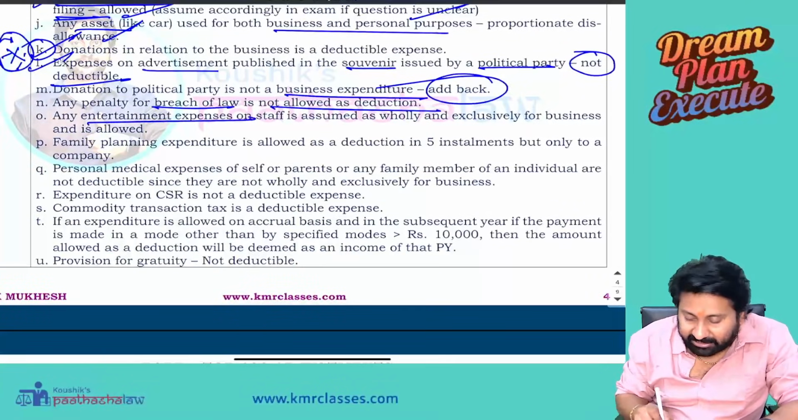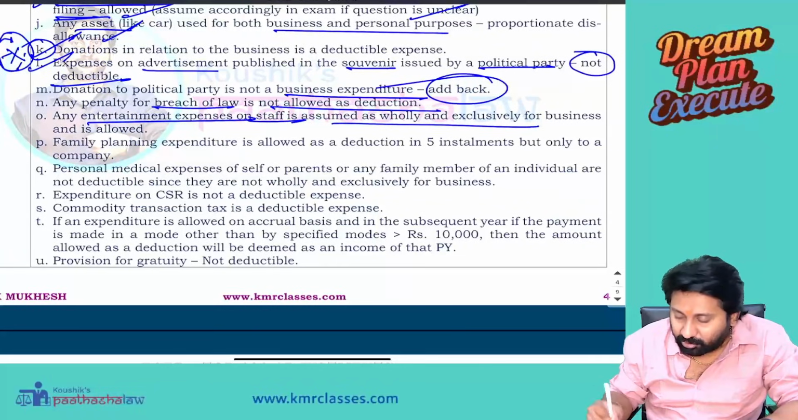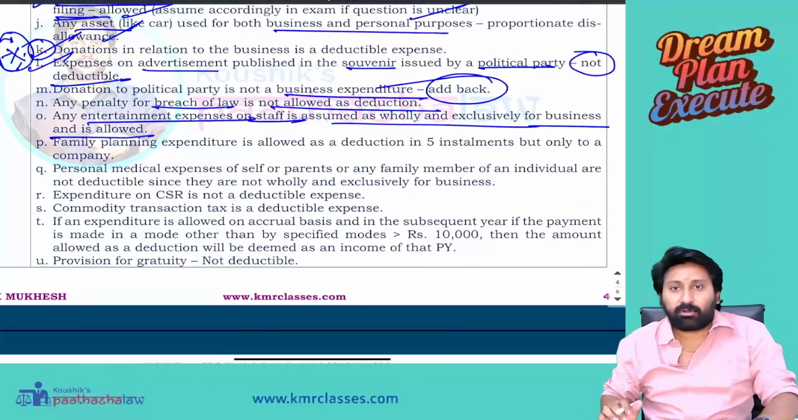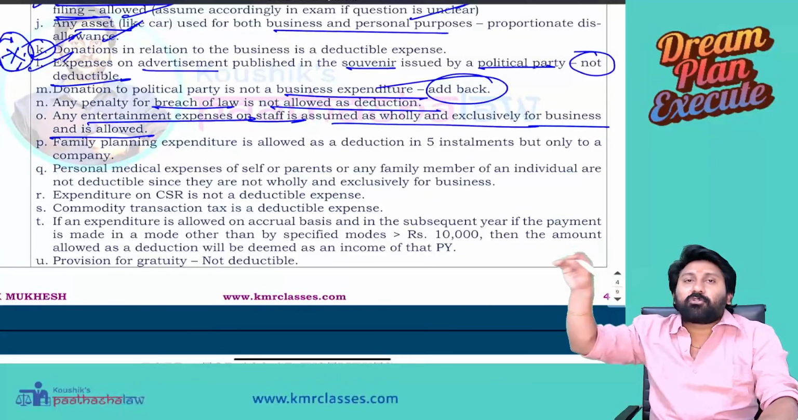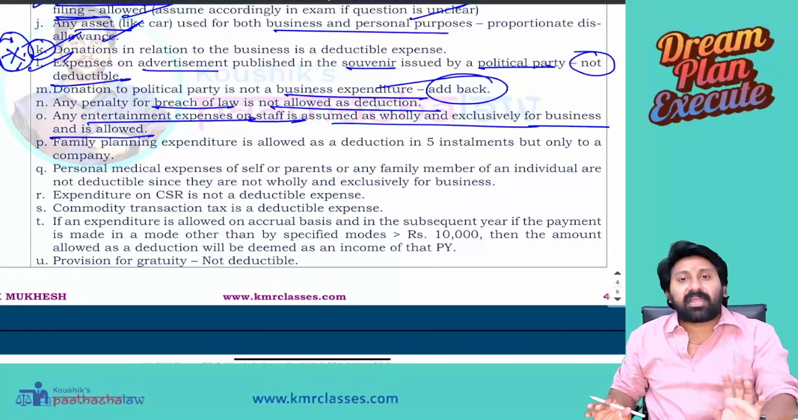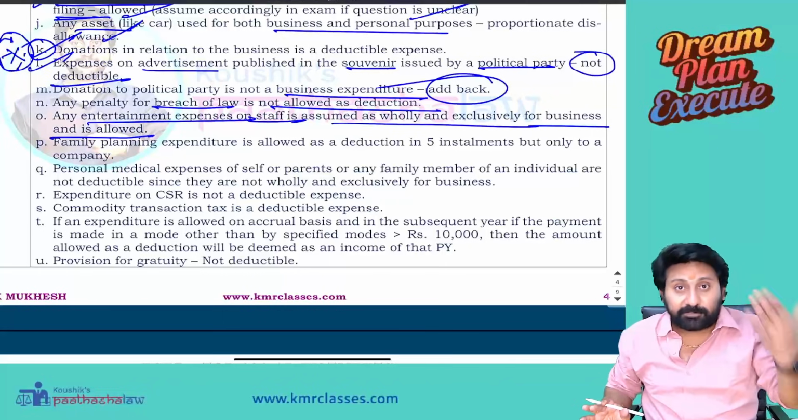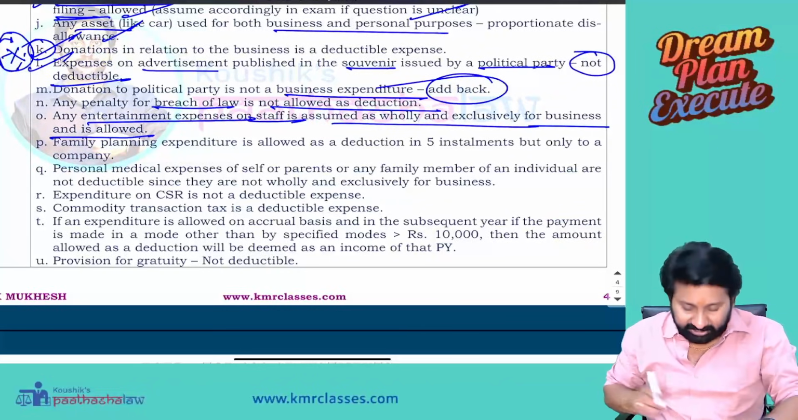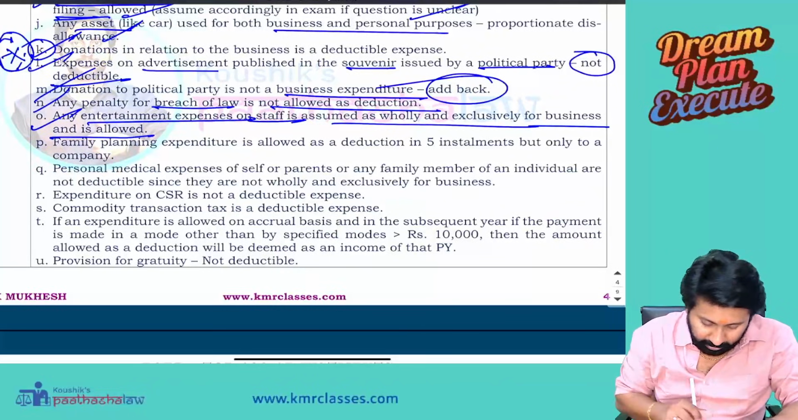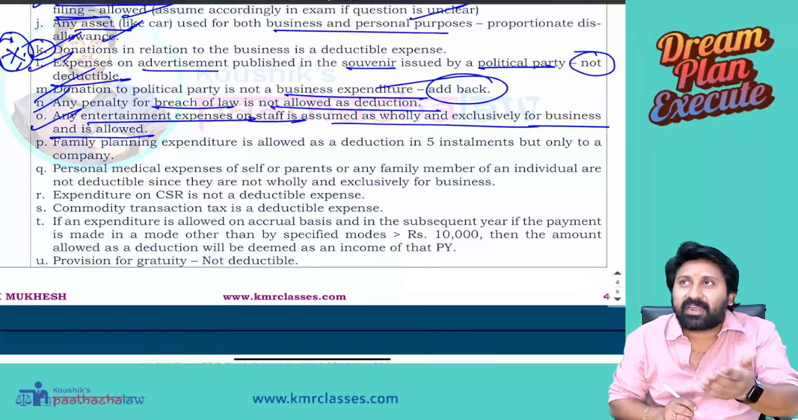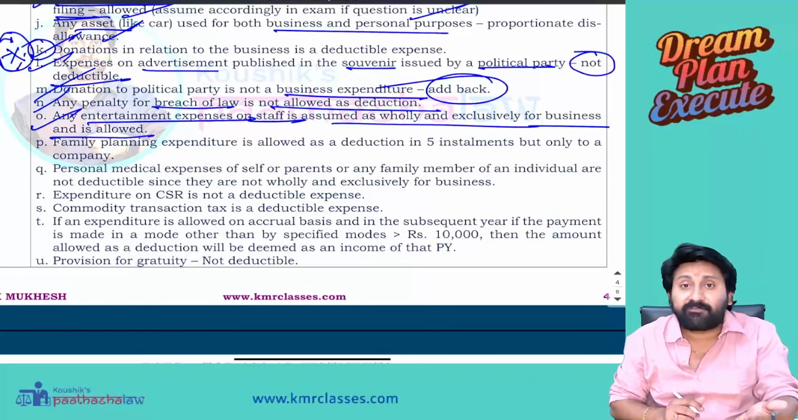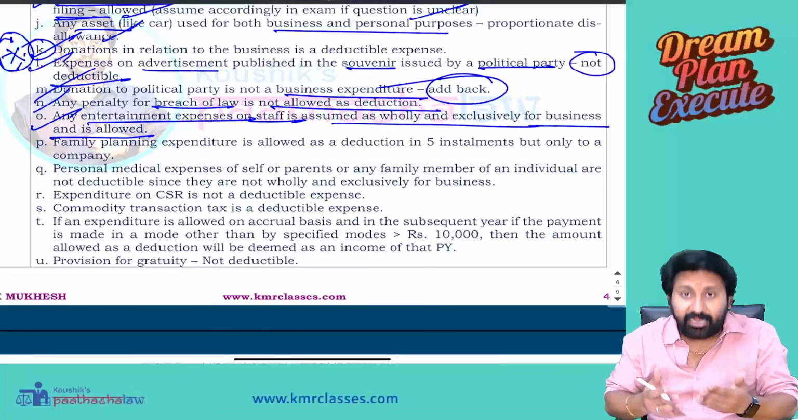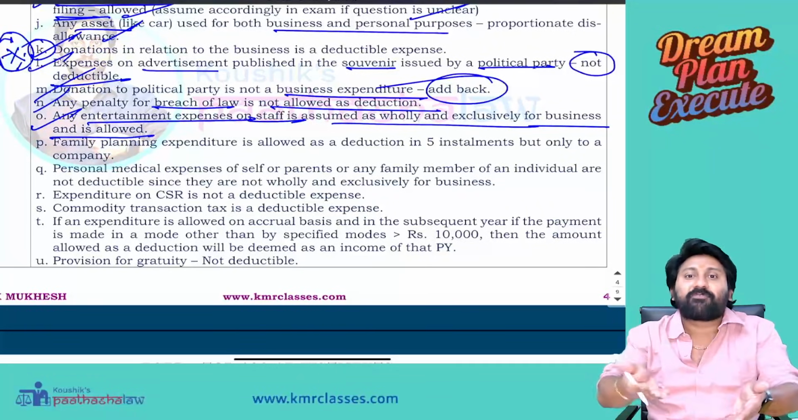Any entertainment expense on staff is assumed to be wholly and exclusively for business and is allowed. For example, in the P&L account in exam, if they gave entertainment expenditure towards employees, you should think that you are giving that only for refreshment in the course of business, allowed as a deduction. Most of the MNCs in India conduct weekly festivities or something like that. For that they spend for entertainment purposes. It is only to promote our business. They will work more for our business.